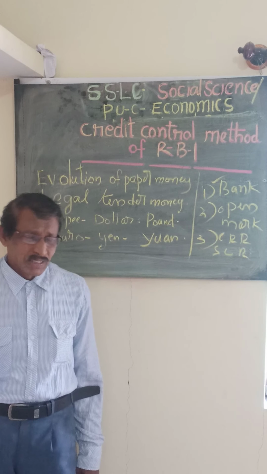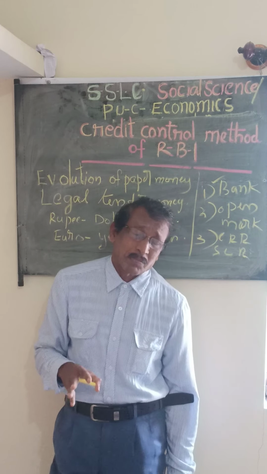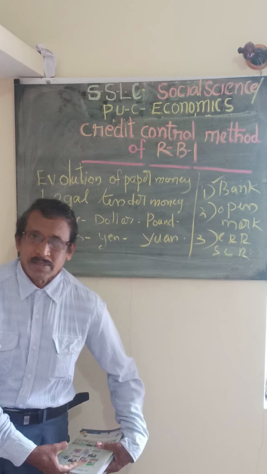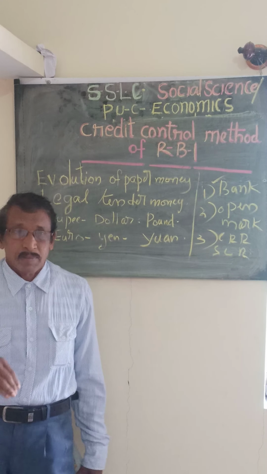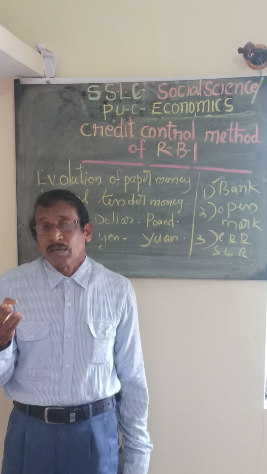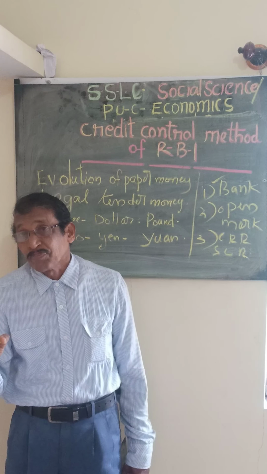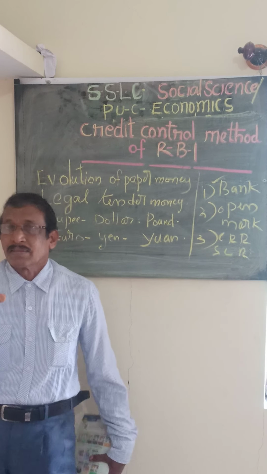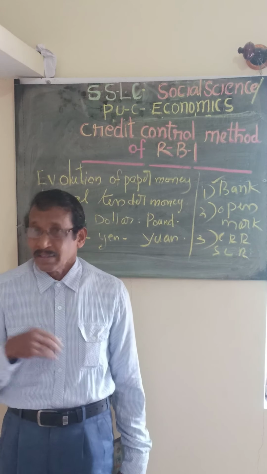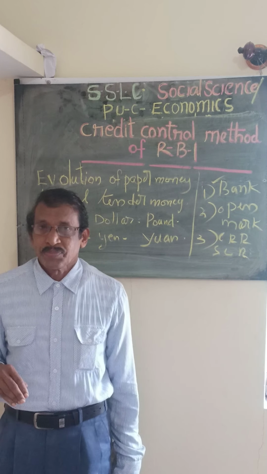In the same way, next one is fixation of marginal requirements. That means when the commercial bank is giving a loan or credit to the consumer, they will try to get a guarantee, some asset or security or surety.